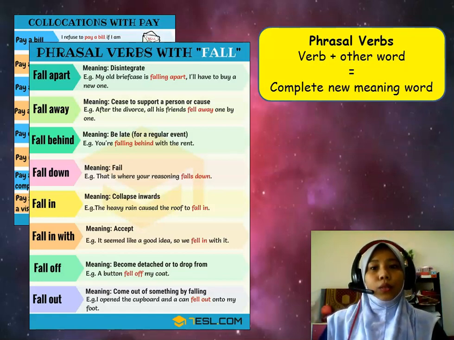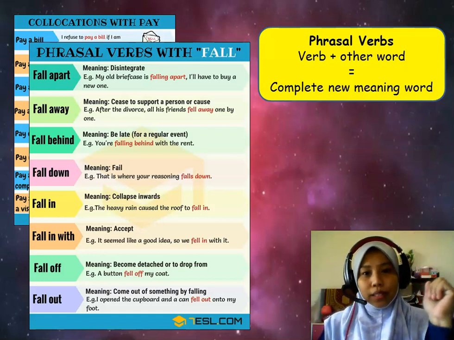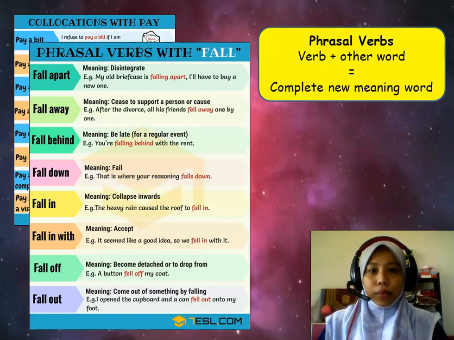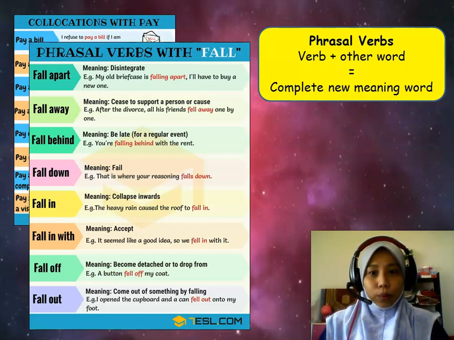The meaning is to disintegrate. For example, my old briefcase is falling apart. I will have to buy a new one. It doesn't mean that the briefcase falls from a higher place to down, but the briefcase has been torn out. So that is why the person needs to buy a new briefcase.